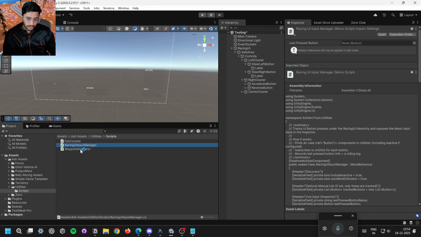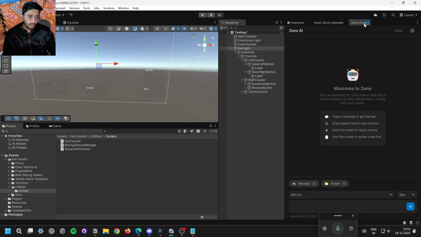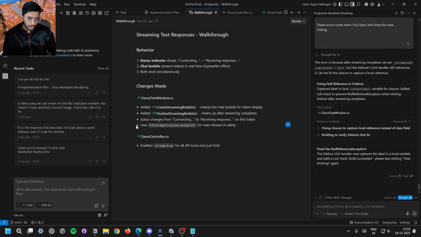My intention is not to make this tool write code, but to automate the in-editor tasks, because you have really good models and really good ways to write code already, and you can use this Anti-Gravity IDE, or you can use Cursor, or there are a lot of IDEs, there are a lot of agents, there are a lot of extensions already to write code in a much better way.